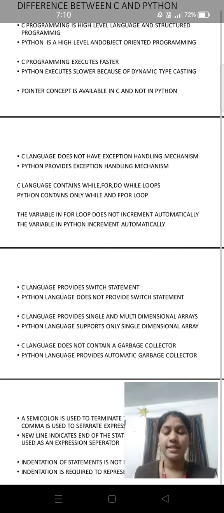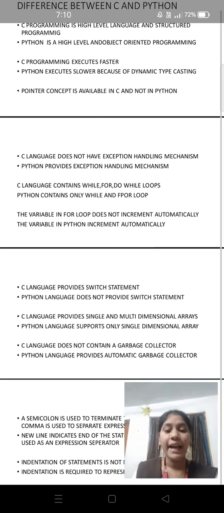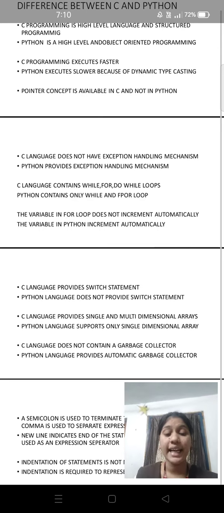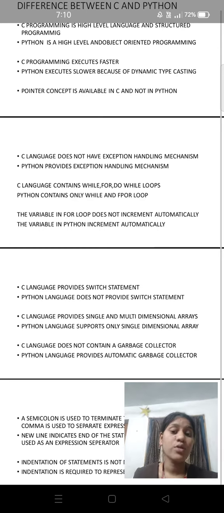The eighth difference is that C language provides single and multi-dimensional arrays, whereas Python provides only single dimensional arrays. The ninth difference is that C language does not contain a garbage collector, whereas Python language provides an automatic garbage collector. This is the main difference and it is very useful. This is the reason why Python is very useful.